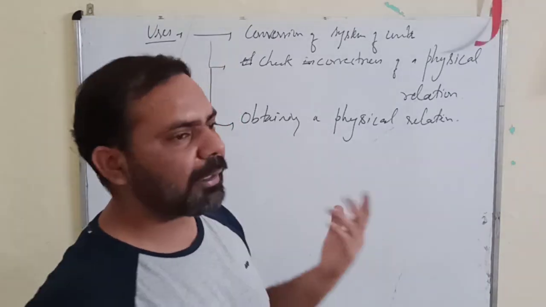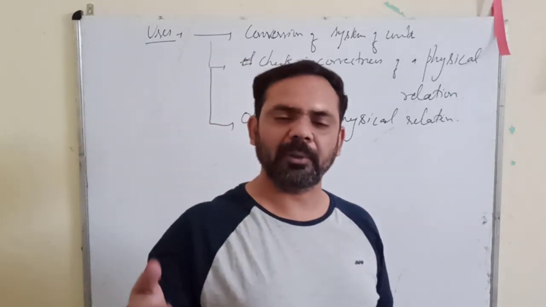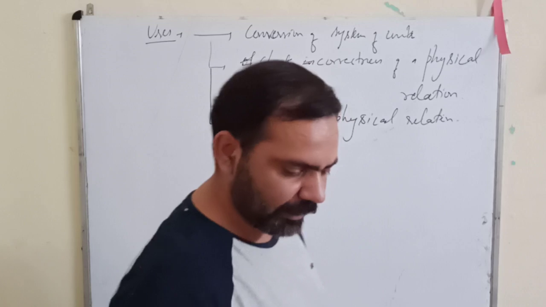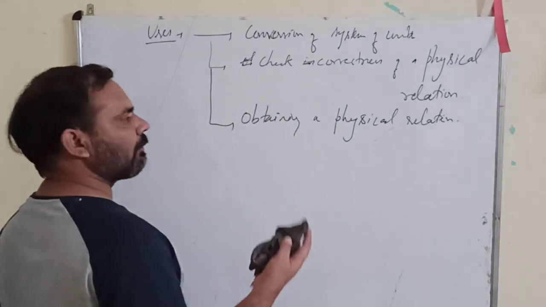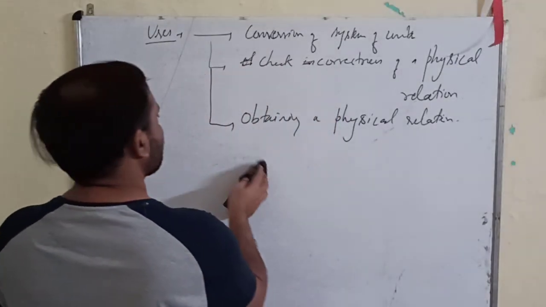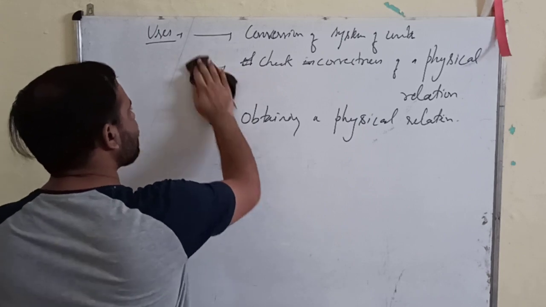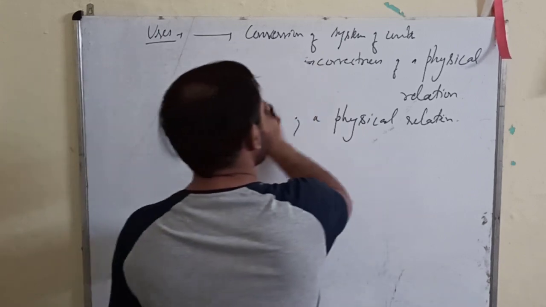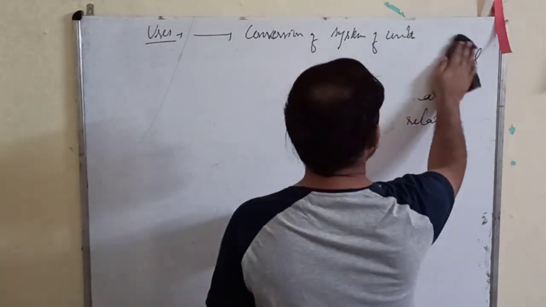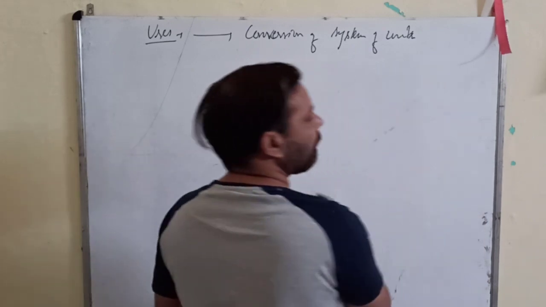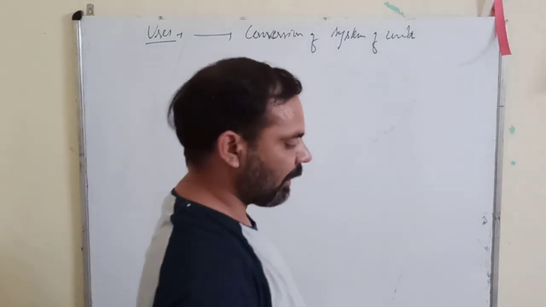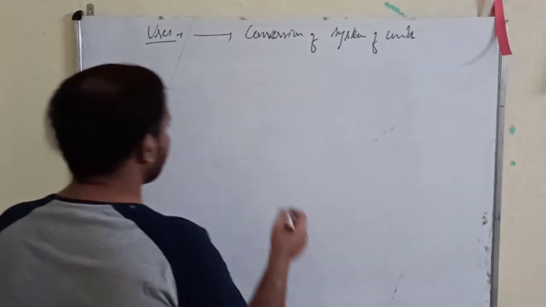And the third one is that we can obtain a dimensional formula also. We can obtain a physical relation with the help of dimensions. Okay, so I'm starting with the first use, that is conversion of system of units. How we can convert one system of units to another system. And for that I am taking an example.